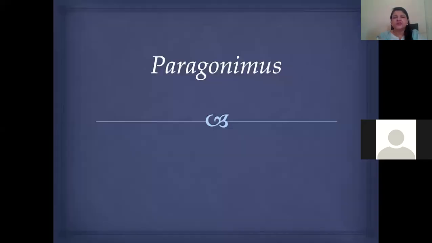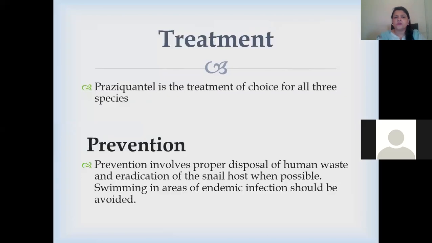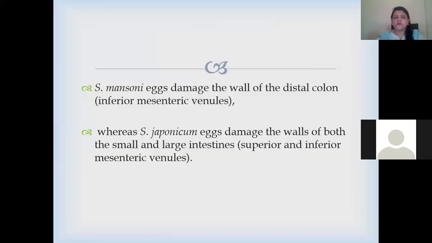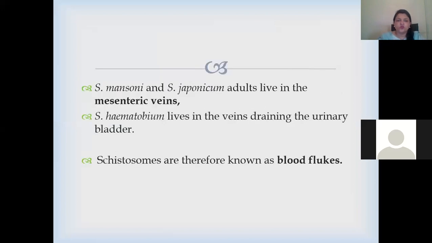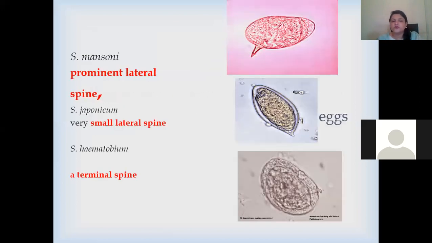This is all for today, but I just want to give you a review of the Schistosoma species. As I told you, there are three species: mansoni, japonicum, and haematobium. All three involve the mesenteric vessels. Mansoni and japonicum basically involve the GIT and portal system, while haematobium goes directly into the urinary system and erodes the mucosal lining of the urinary bladder lumen, which later results in carcinoma formation in the urinary bladder, while the other two cause portal hypertension.